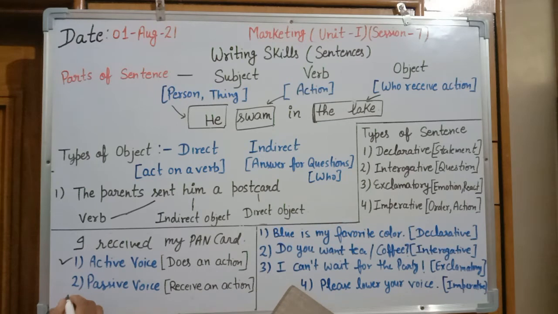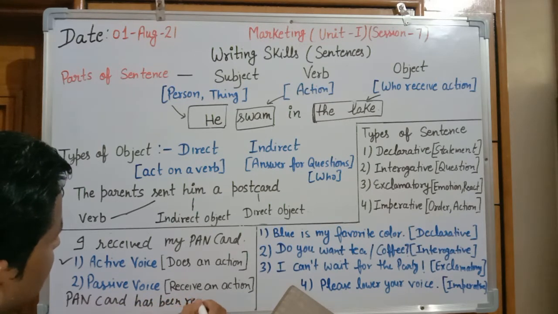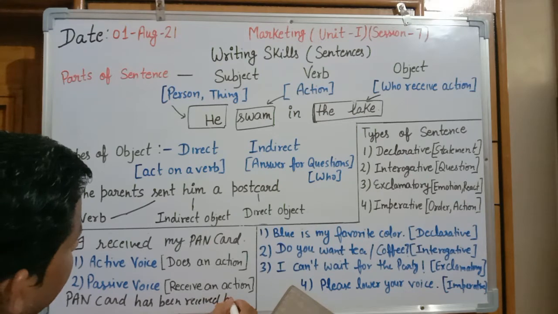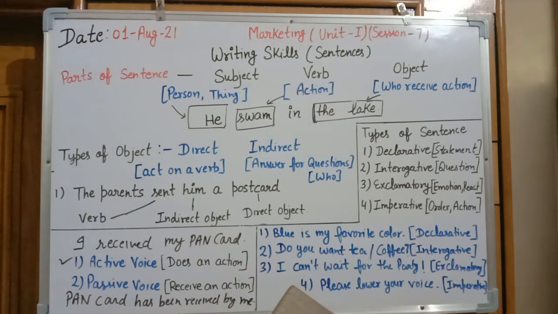It will become: PAN card has been received by me. By whom is it taken? Me. I have received. So it is the passive form. Active: I received my PAN card. Passive: PAN card has been received by me.